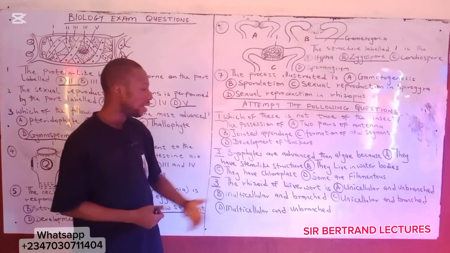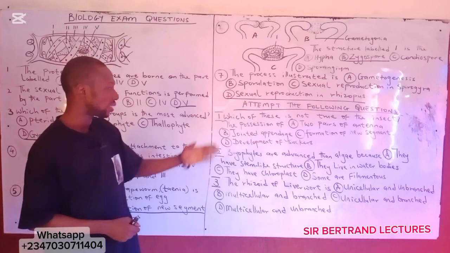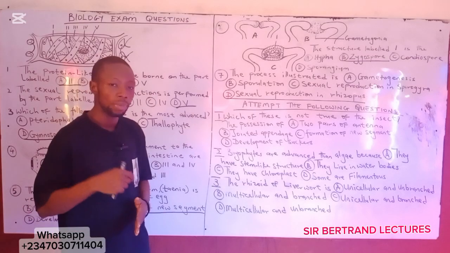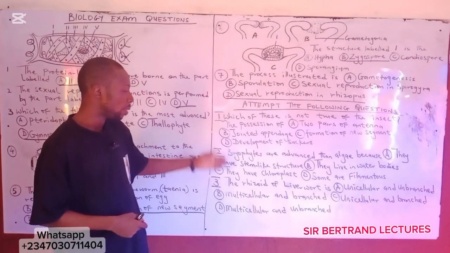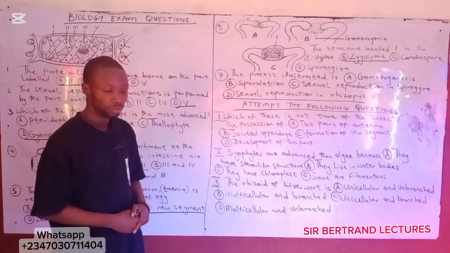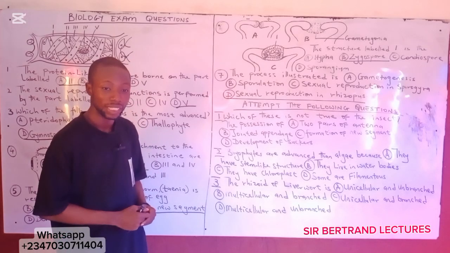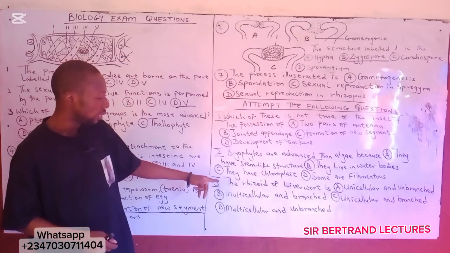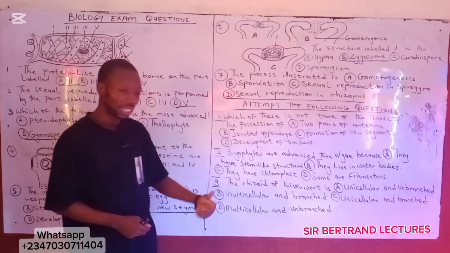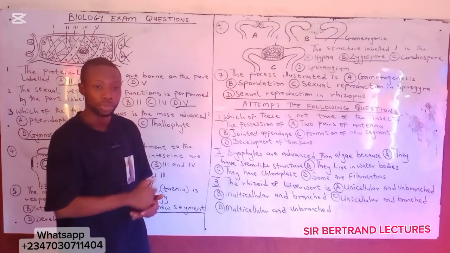Okay, then you have to attempt this question. Number one is which of these is not true of the insects they possess? You see your options. Answer the questions here in the comment section. Then, the embryophytes are more advanced than algae because, you have the options also. Try to understand the question before you answer. I have a prize for those that will get it right. Then question number 3, the rhizoid of liverwort is dash. These are likely exam questions. This question came last year. So if you can answer the questions and get all of them correct, I have a prize for you.